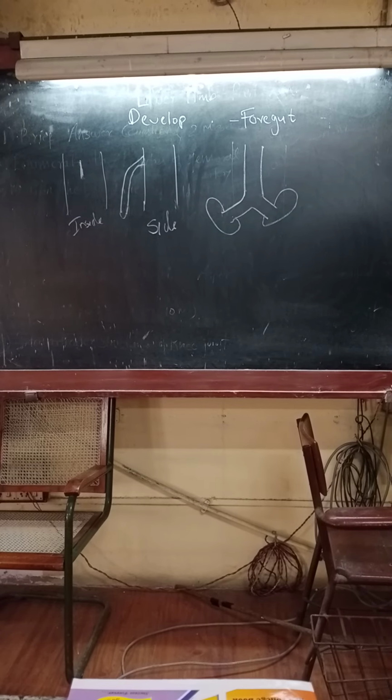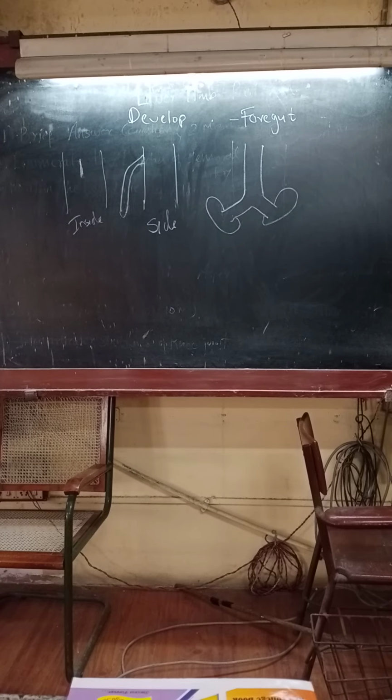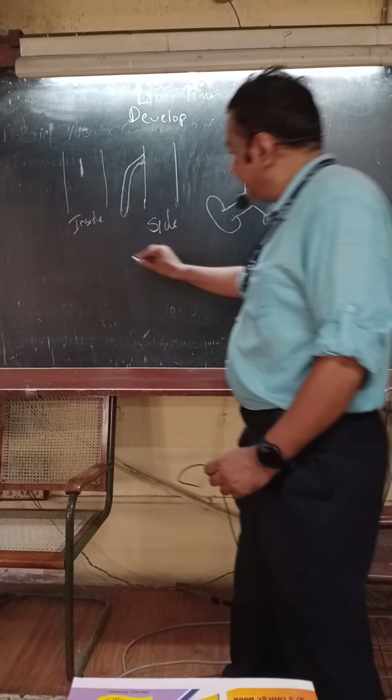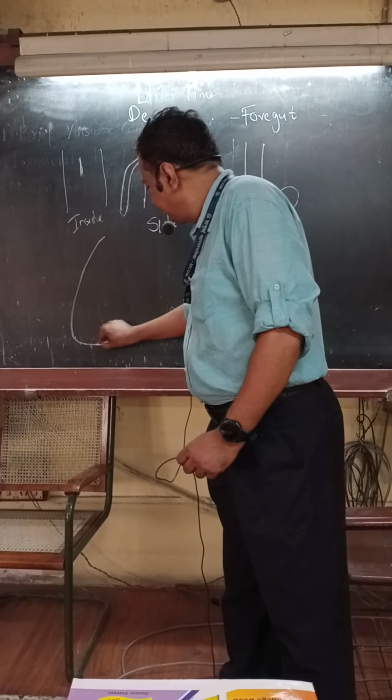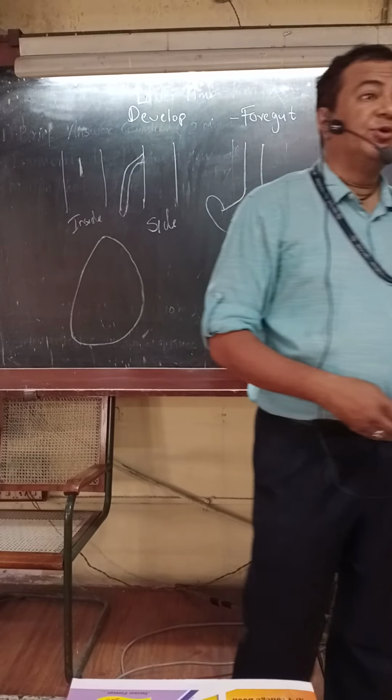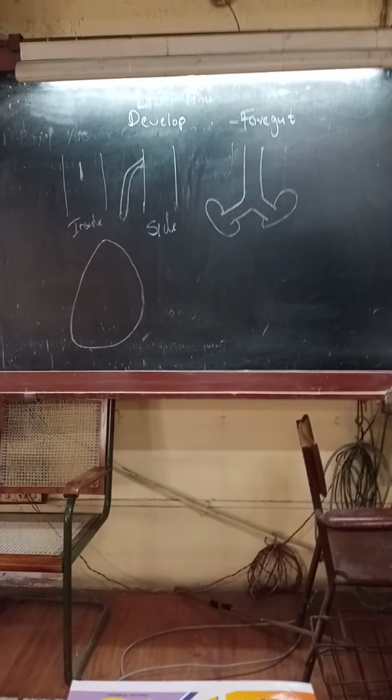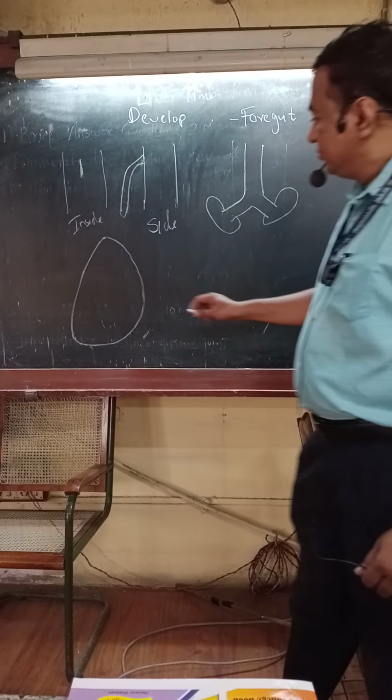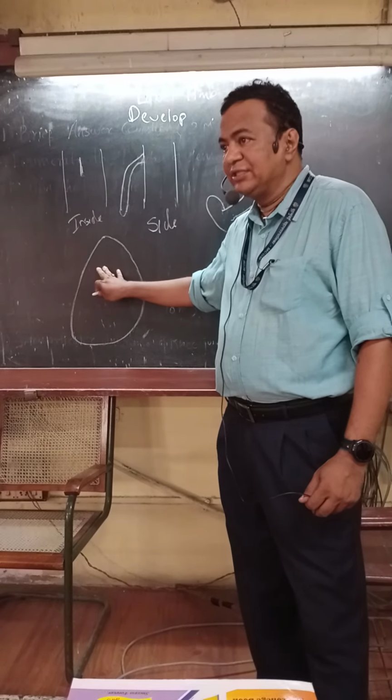Now, what is the development of the pleura? Now I am talking about the body cavities. So initially, suppose this is the body cavity.